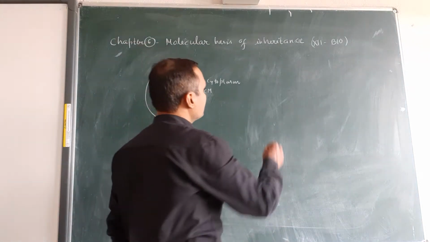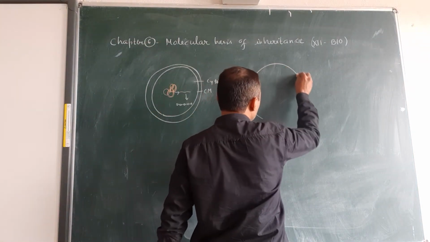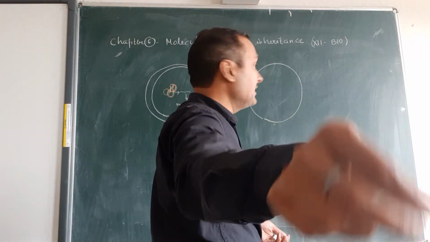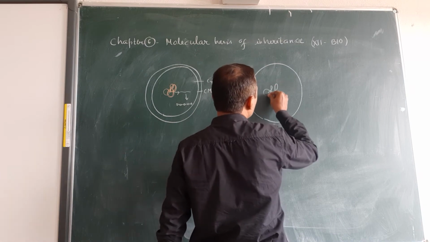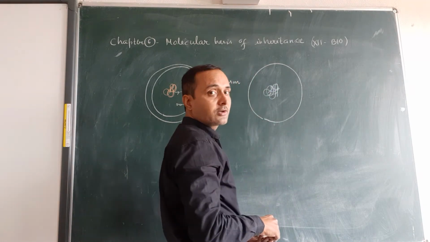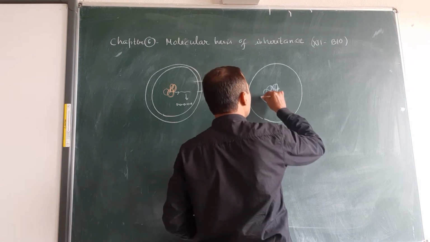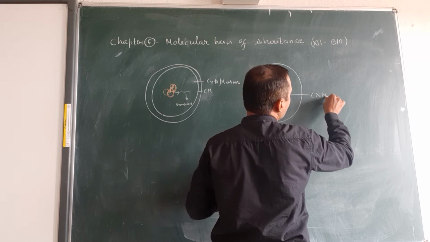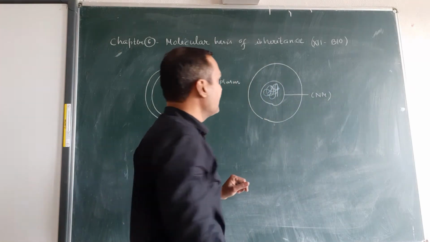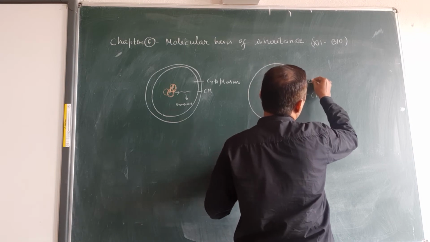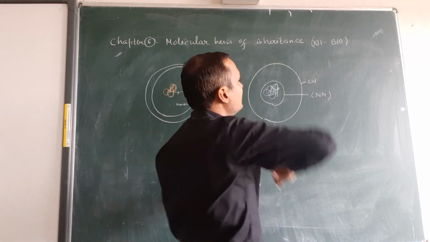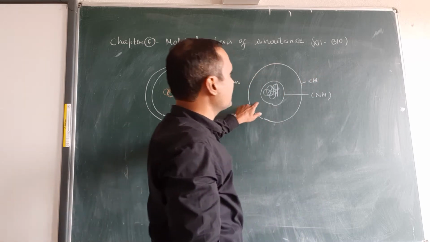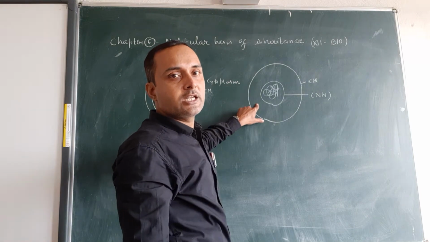Now let us see the site of transcription and translation in eukaryotes. In eukaryotes, at the center there is DNA, most likely linear, not circular, and it is bounded by a membrane known as the nuclear membrane, NM. Outside is the cell membrane. In a plant cell, this cell membrane is surrounded by a cell wall, but in an animal cell the cell wall is